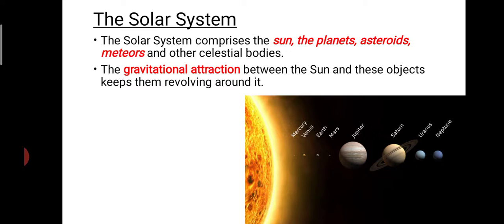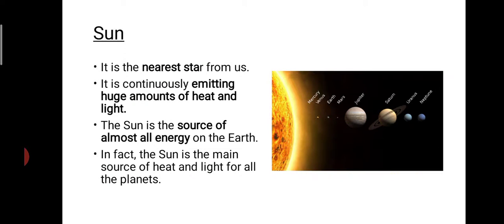This is possible due to the presence of gravitational attraction only. They are not falling down, they are revolving around the sun. This is possible due to the gravitational attraction between the sun and the objects, and therefore it keeps them revolving around the sun.